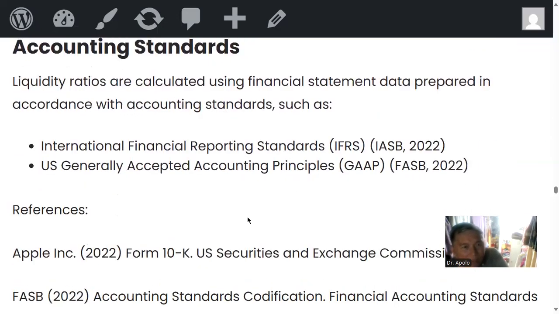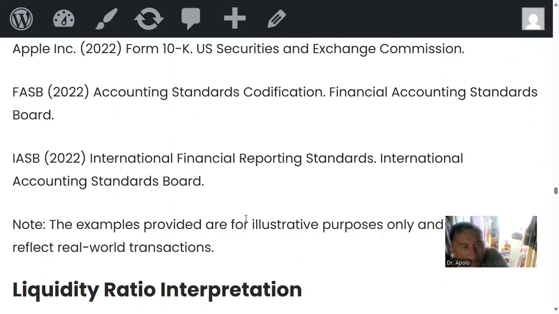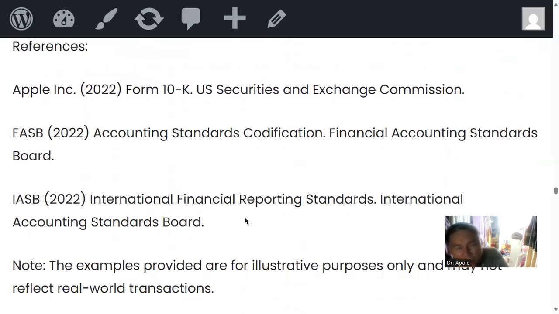Accounting standards are from the Apple report, FASB. So we will continue next meeting with the next segment of discussion of these important ratios.